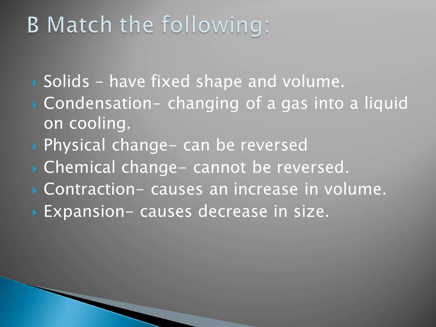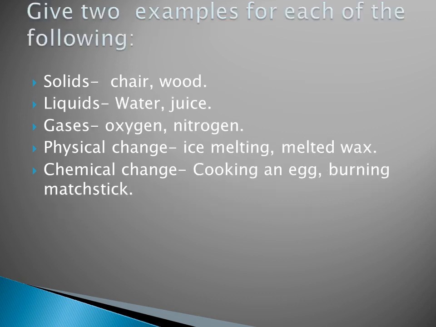What is a physical change? A physical change can be reversed. And what is a chemical change? A chemical change cannot be reversed. Contraction causes a decrease in size. Expansion causes an increase in volume.